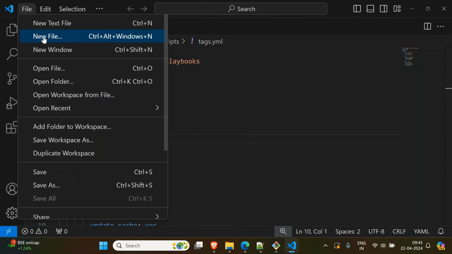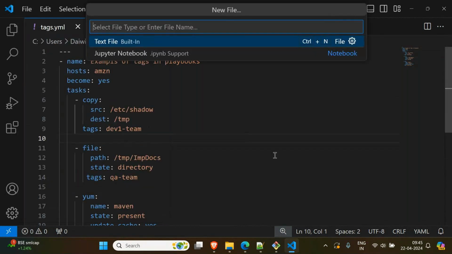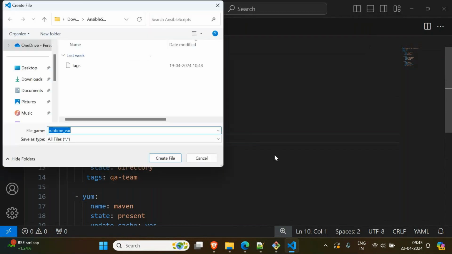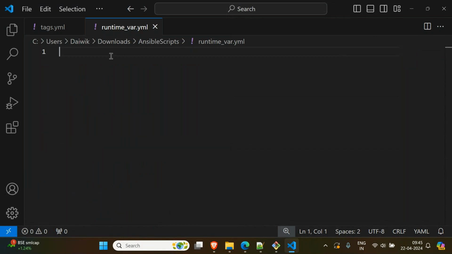Sorry, new file. Here you give some name, runtime_var. Any name is fine. So where do you want to save it? I want to save it in this location. So create file. Right, this file has been saved now.